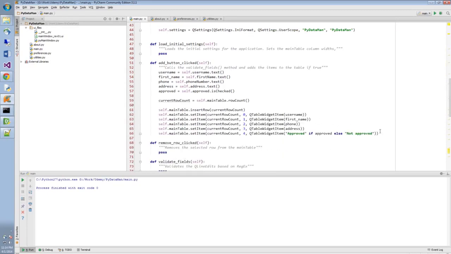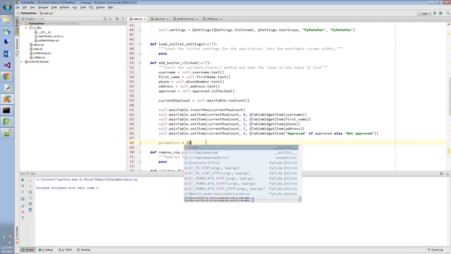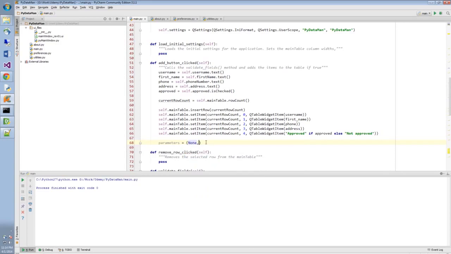And the way we're going to go about this is also somewhat strange, but then again, we have to do some SQL. We're going to create a new variable that we're going to call parameters. And this is actually going to be a tuple. The first tuple element is going to be None, as in the reserved keyword None. And then we're going to go in the same order as above.